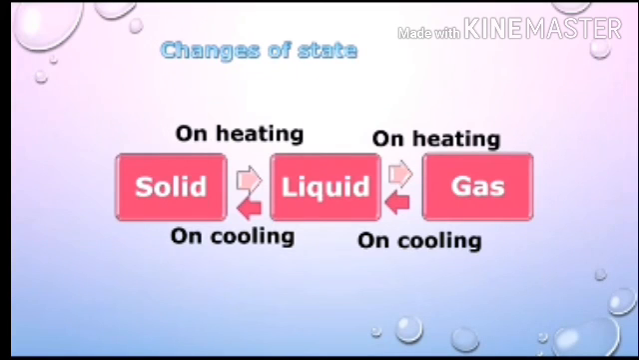Now see the changes of state. When we give heat to a solid substance, it converts into liquid form. And again when we give heat to a liquid substance, it converts into gaseous form. But when we cool a gaseous substance, it forms a liquid. Again when we cool that liquid substance, it forms a solid substance. That means when we give heat, it is gaining heat, and when we cool it, it is losing heat. So that is the change of state of a substance.